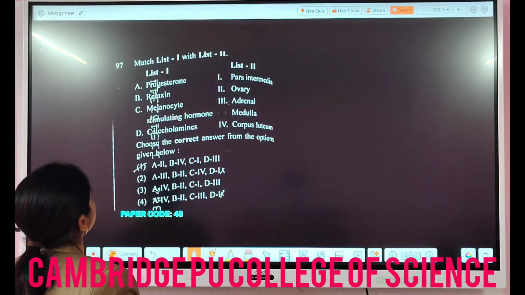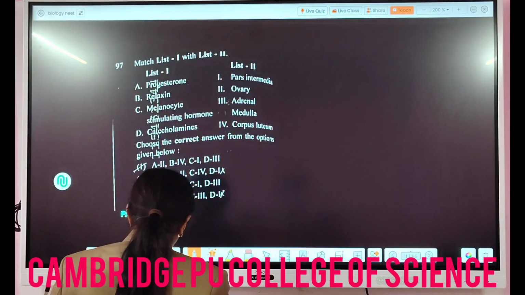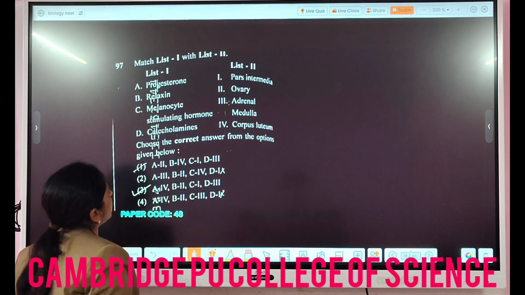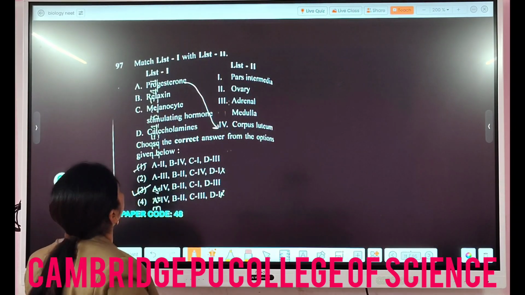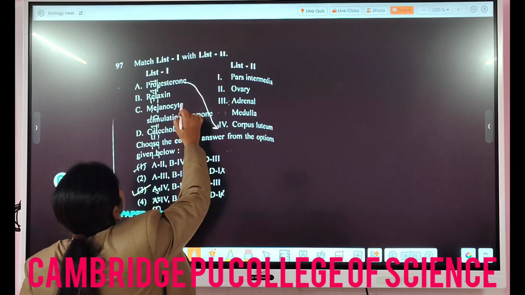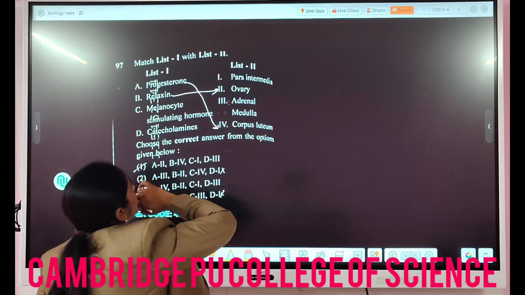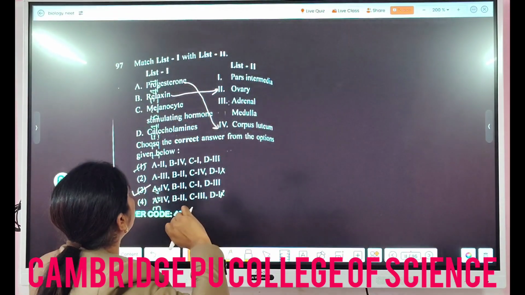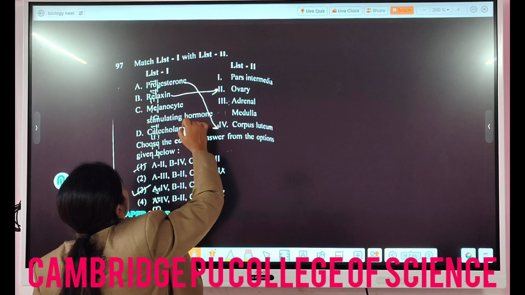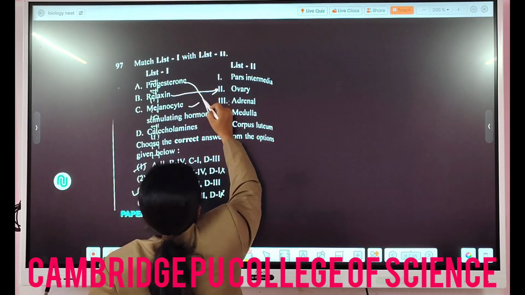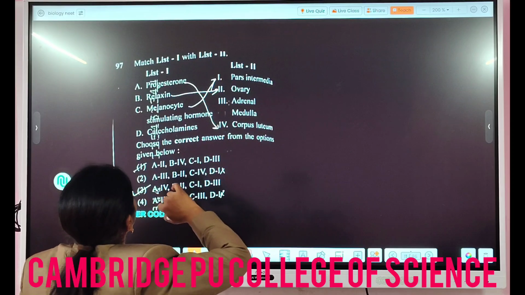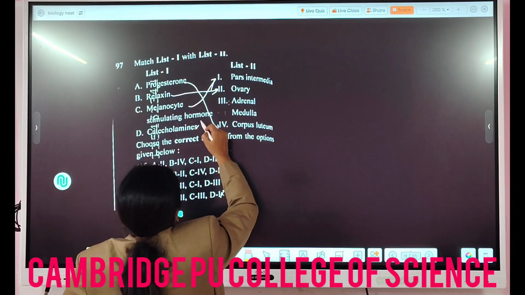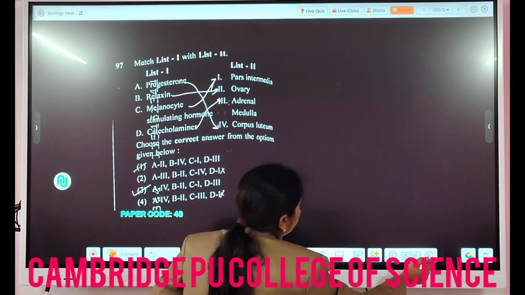In the 97 question, directly we can go for option 4: progesterone matches with the corpus luteum, and relaxin goes with the ovary during childbirth, parturition, right? And melanocyte stimulating hormone goes with the pars intermedia, and the catecholamines go with the adrenal medulla.